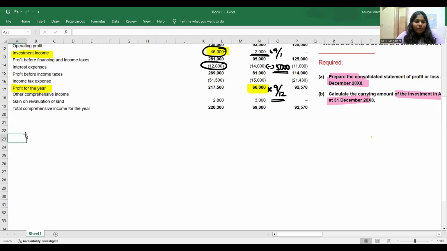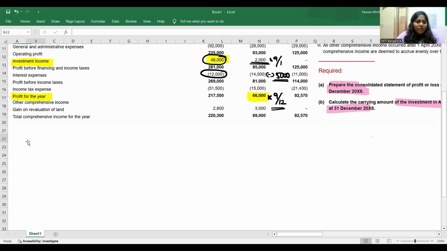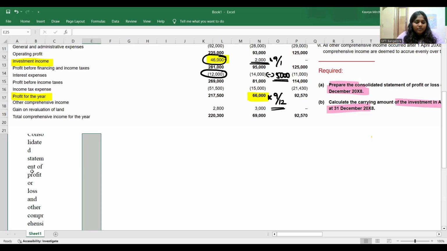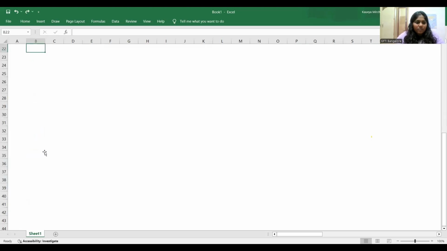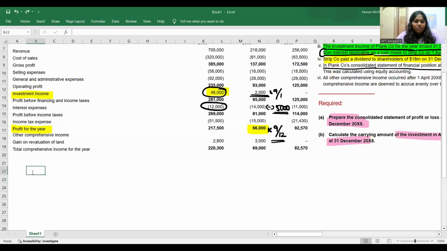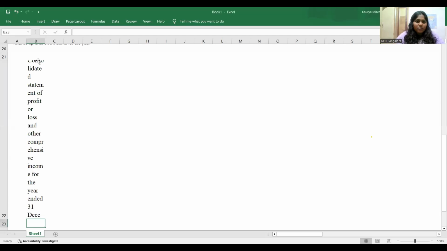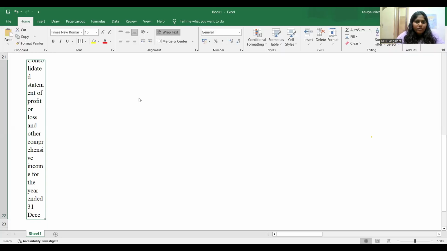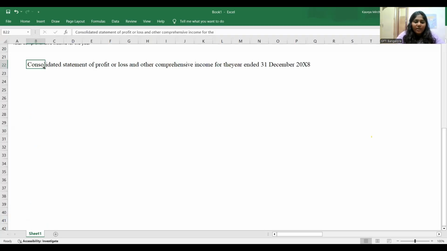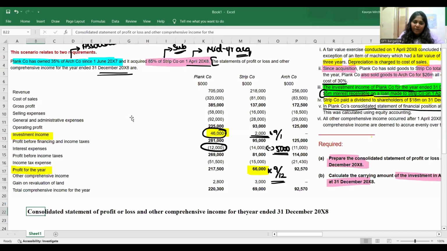Consolidated statement of P&L account for the year ended 31st December X8. What is the first thing that I have to go ahead and consider? I take revenue. See, parent company's revenue is how much? Parent company's revenue is 705 million.